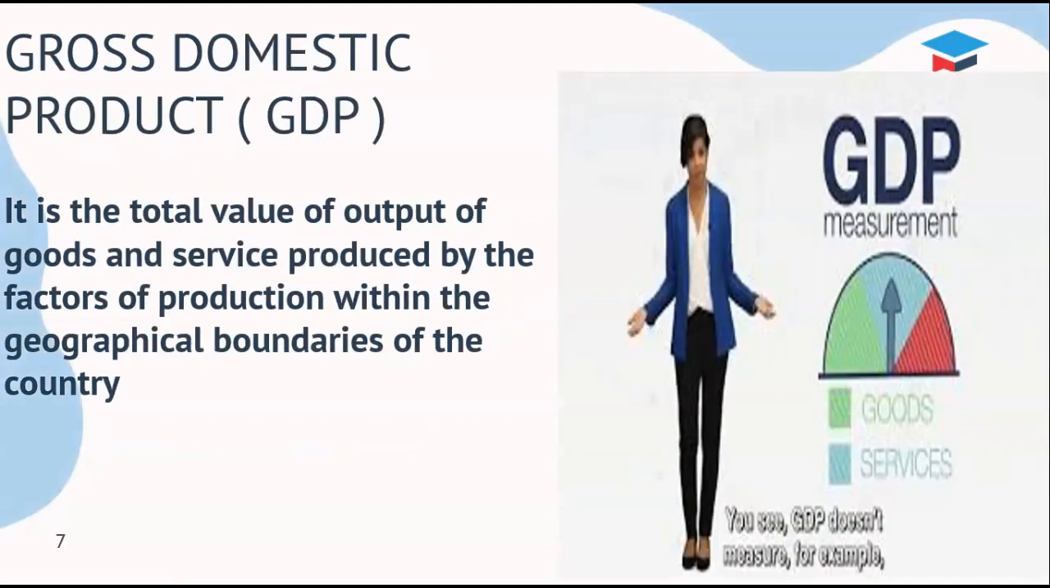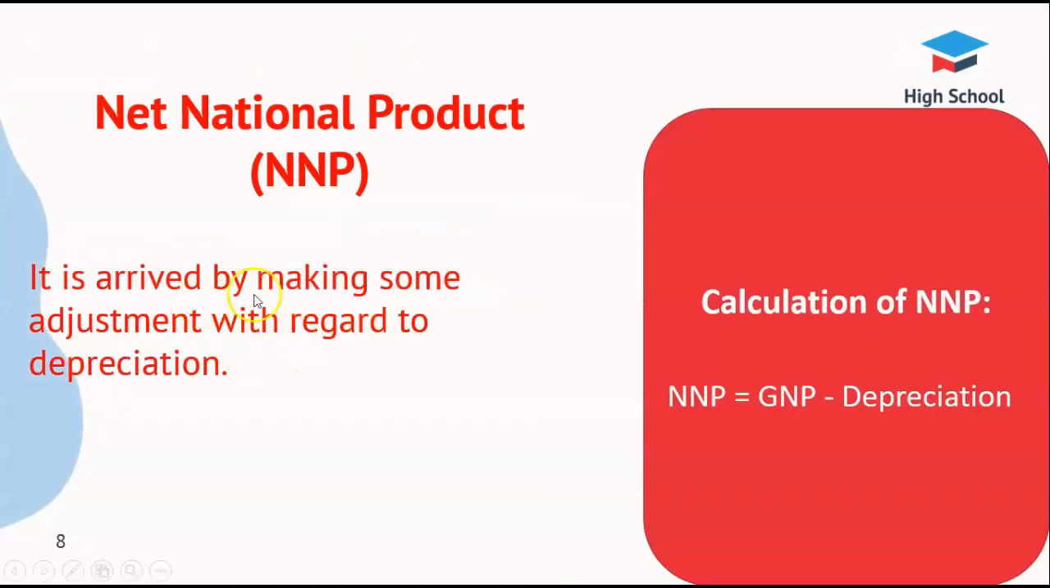Gross domestic product, GDP. It is the total value of the output of goods and services produced by the factors of production within the geographical boundaries of the country. Net national product. NNP is defined as the total value of the goods and services that a country produces during a period, minus the depreciation cost of producing those goods and services. An example of net national product is a country's profit from exporting rice to other countries.